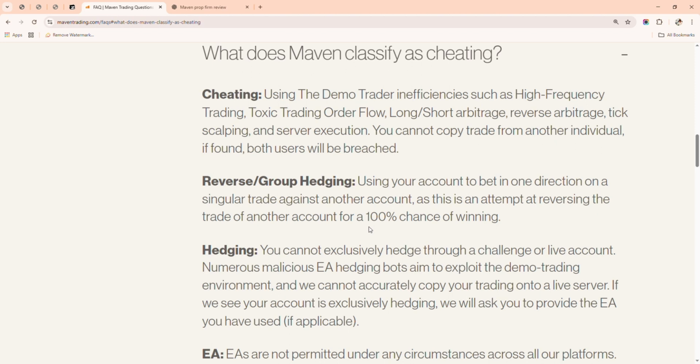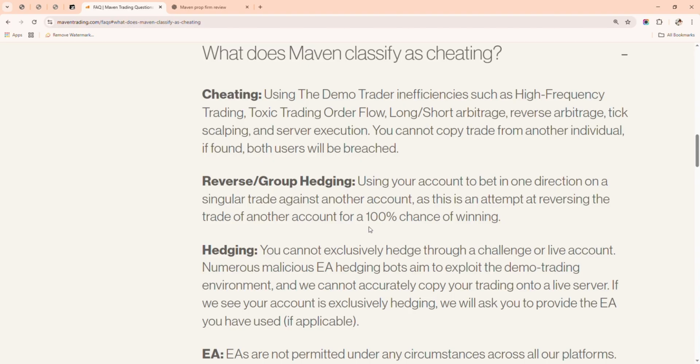So you cannot copy trade from another individual. If found, both users will be breached. Many persons don't understand this line. What this means is that you have a Maven profile, and we are not allowed to copy our trades. You should be able to focus, analyze the market, and place your trades yourself. That one is very, very important.